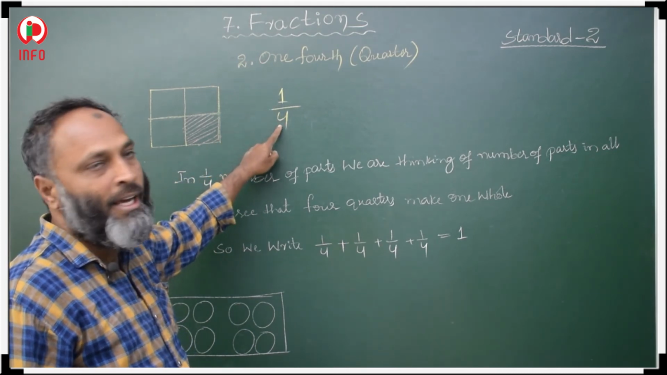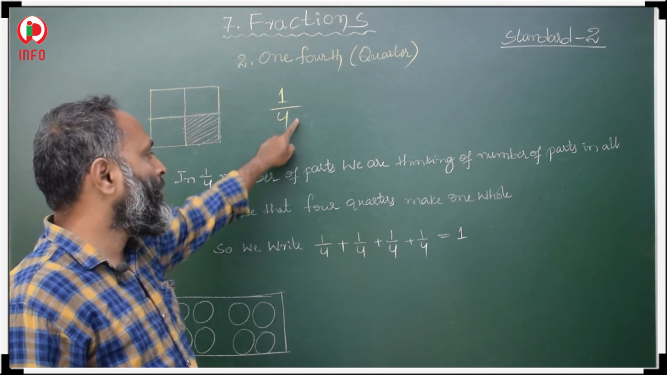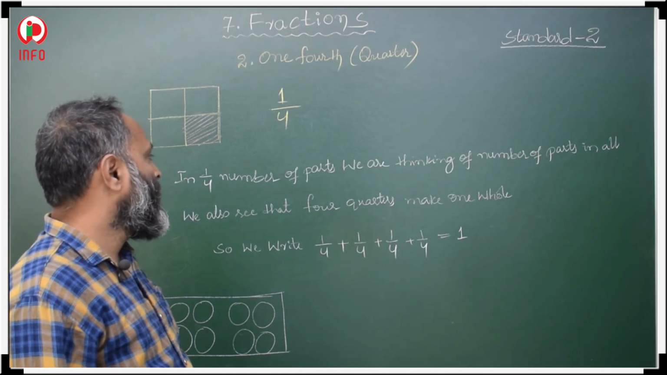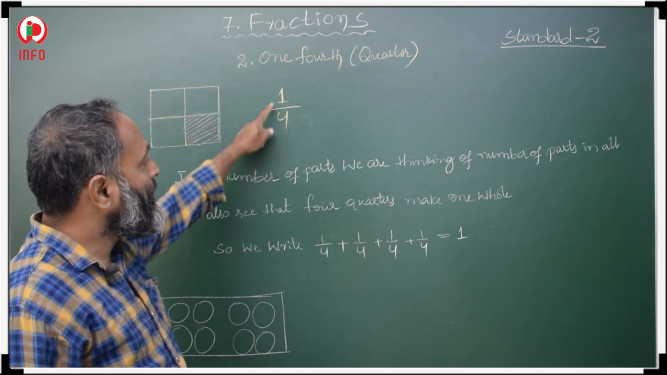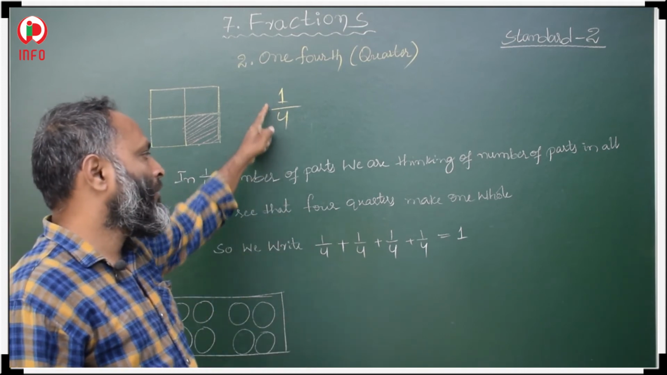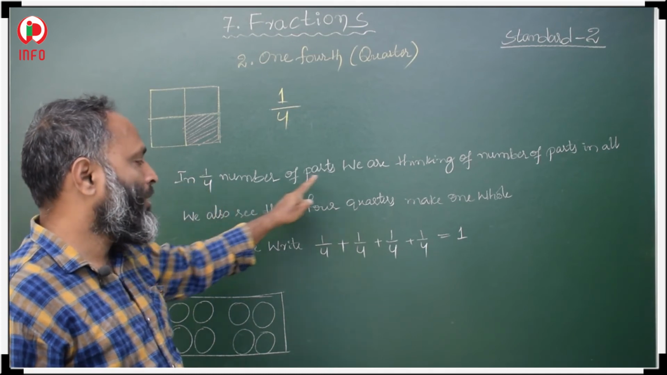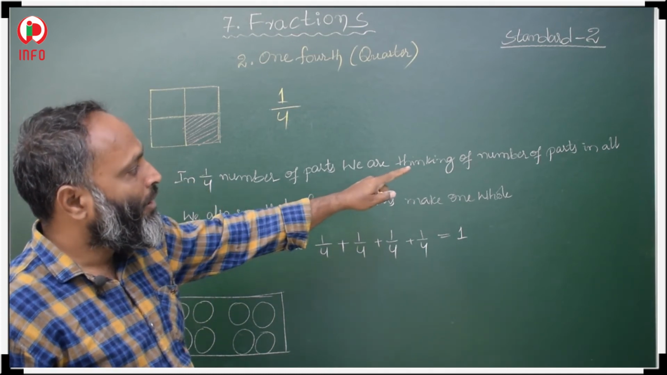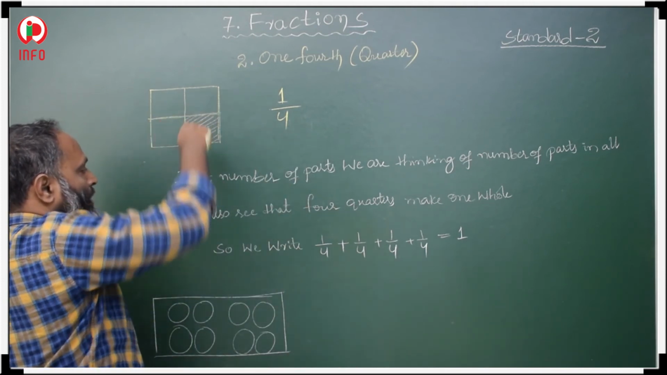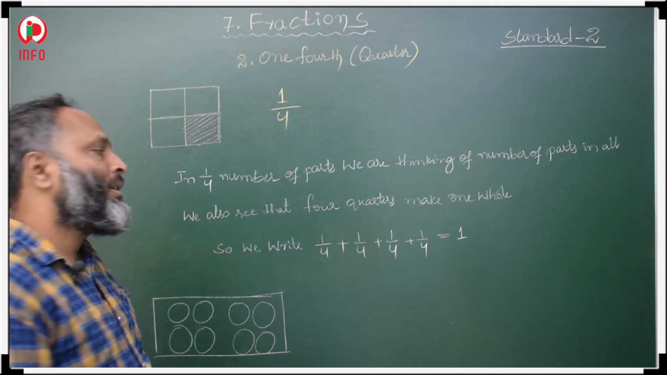How to read 1/4? 1/4 means in total four parts, one part is shaded. This is 1/4. The numerator is 1 and the denominator is 4. This is also called 1/4. In 1/4, we are thinking of the number of parts in all, in complete, all the parts. What does 1/4 mean? 1/4 of the whole is shaded.